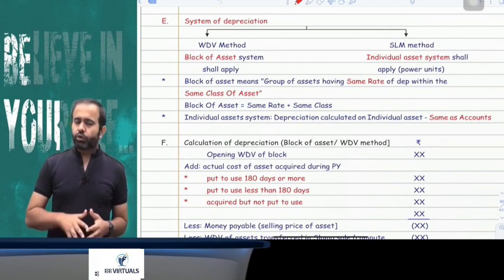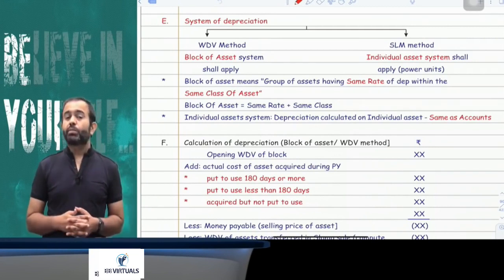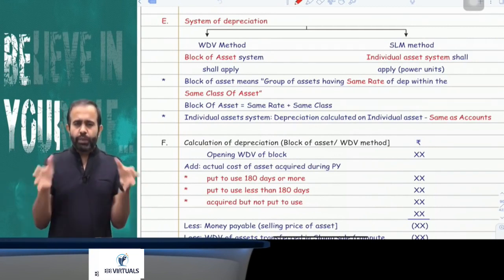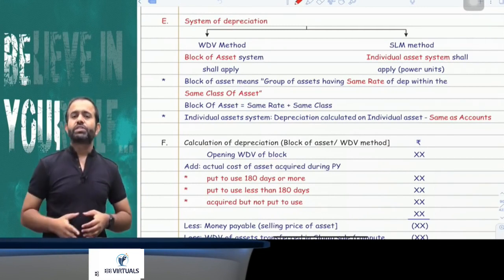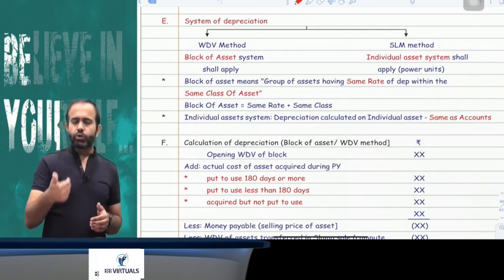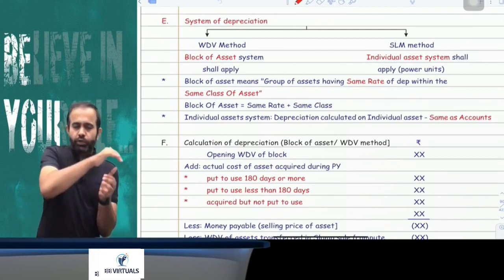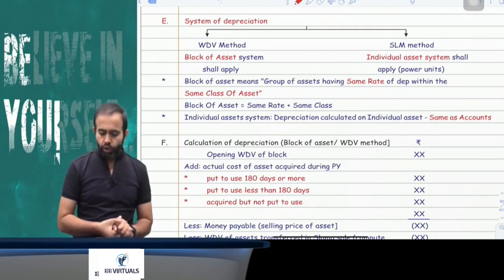Now the question is, what do you mean by block of asset? Block of asset means a group of assets. You have to make a group of assets having the same rate of depreciation in the same class of asset, meaning the class is also the same and the rate is also the same. For those assets, just make one group. That is called your block of asset system.